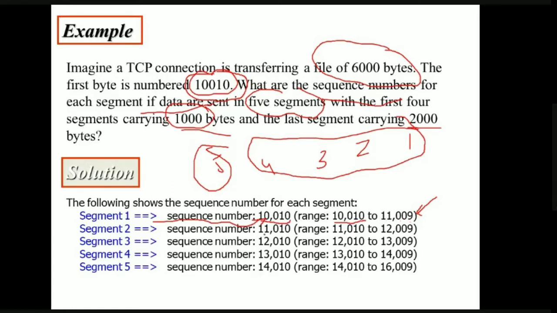What will be the second segment number? First number 11,010. How many bytes is it carrying? 1000 bytes. So 11,010 to 12,009, and the sequence number is 11,010. Similarly for the third one, 12,010. For the fourth one, 13,010. And the last segment is carrying how many? 2000 bytes. So 14,010 plus 2000 means 16,010. So the initial sequence number will be 14,010 and the last value will be 16,009. So this is how we are going to number the segments basing upon the first value in this particular range.